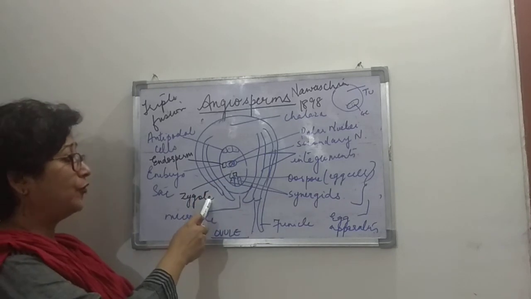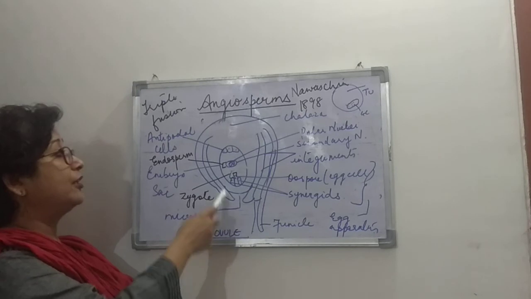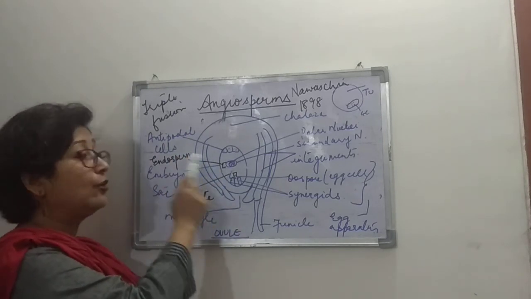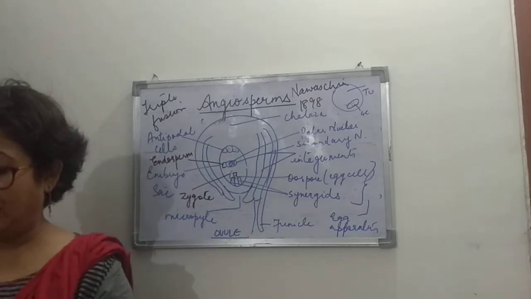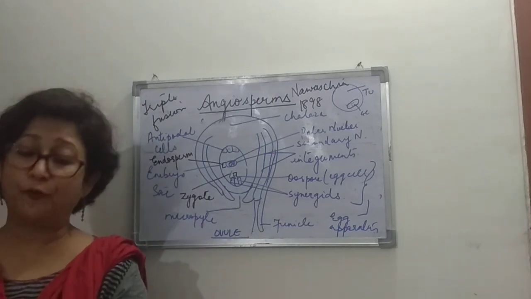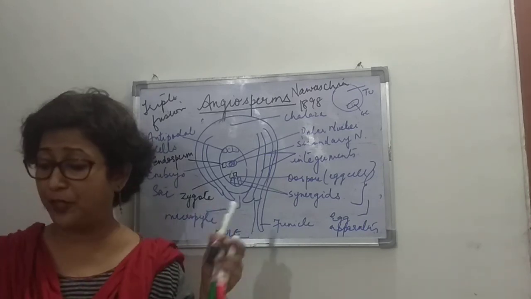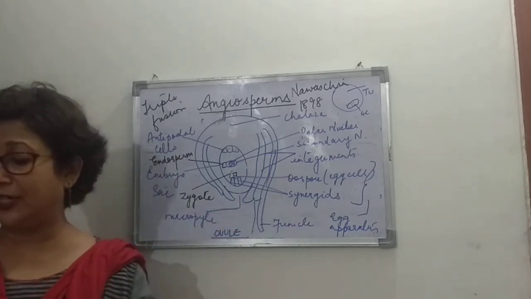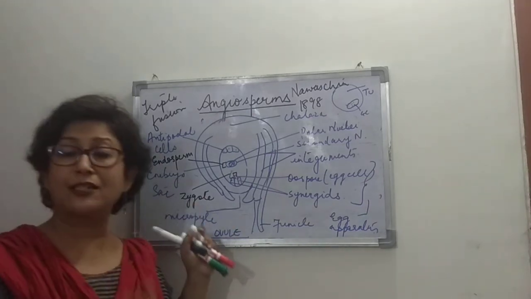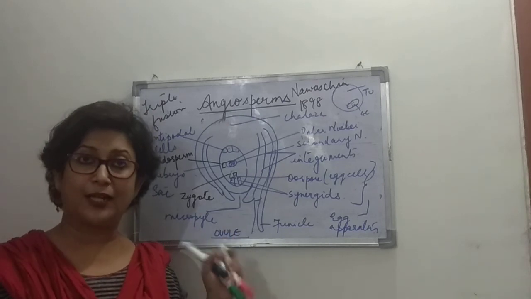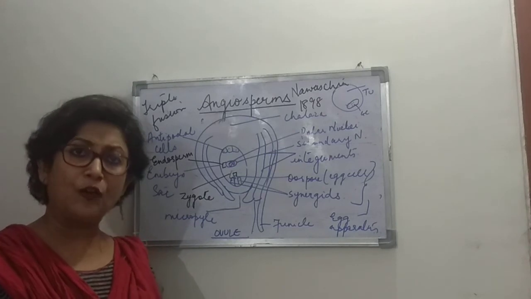The fertilization to form a zygote is the generative fertilization, and the fertilization to form endosperm is the vegetative fertilization, right? The vegetative fertilization leads to the triple fusion. It forms the triploid primary endosperm, and the generative fertilization leads to the formation of the zygote. So that's about the angiosperms, and in the next class we will very briefly talk about the alternation of generations.